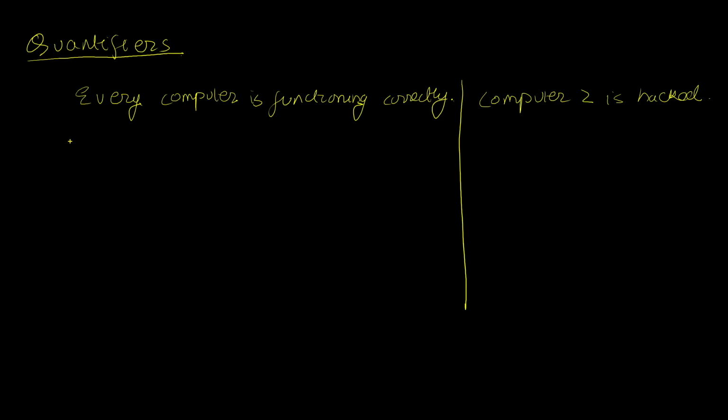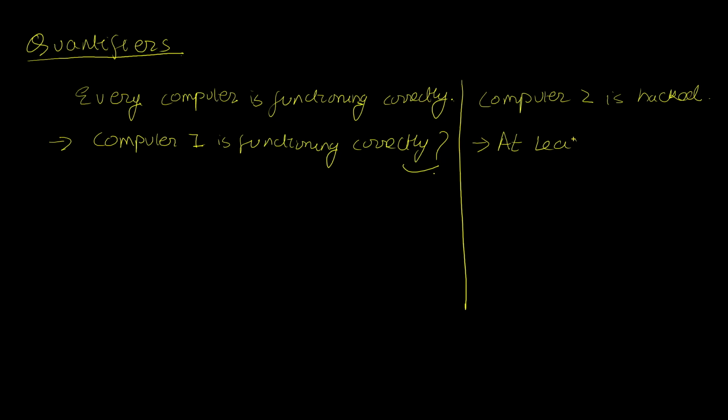And assuming computer 1 is one of the computers in this grid, can I say that computer 1 is functioning correctly? I definitely can, because every computer is functioning correctly means computer 1 being part of the network is also functioning correctly. And from this sentence, computer 2 is hacked, I can successfully infer at least one computer is hacked. But the problem is that the idea of propositions and predicates and even propositional functions are not able to represent these kinds of sentences.